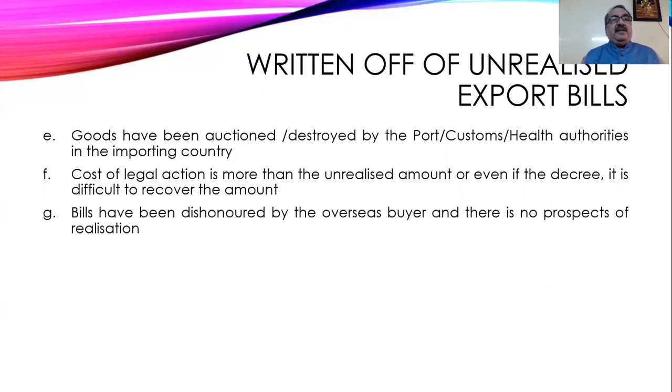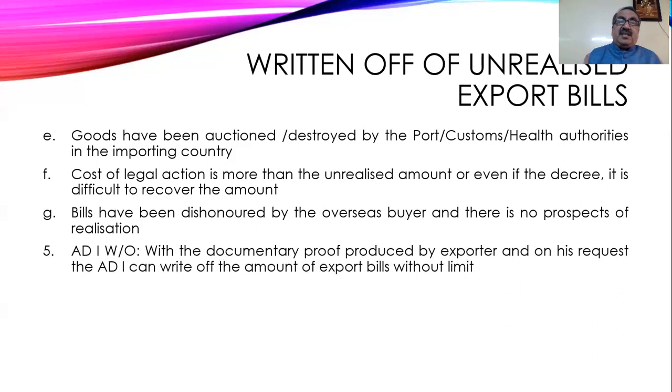outstanding amount. Then bills have been dishonored by the overseas buyer and there is no prospect of realization. The exporters have sent the bills for realization, and that bill is dishonored. Then after proper care, if it has been noticed that there is no prospect of realization, then that thing also you can write off.